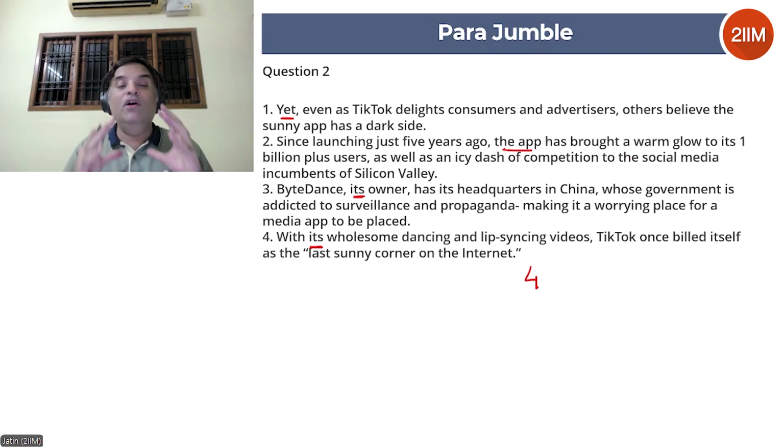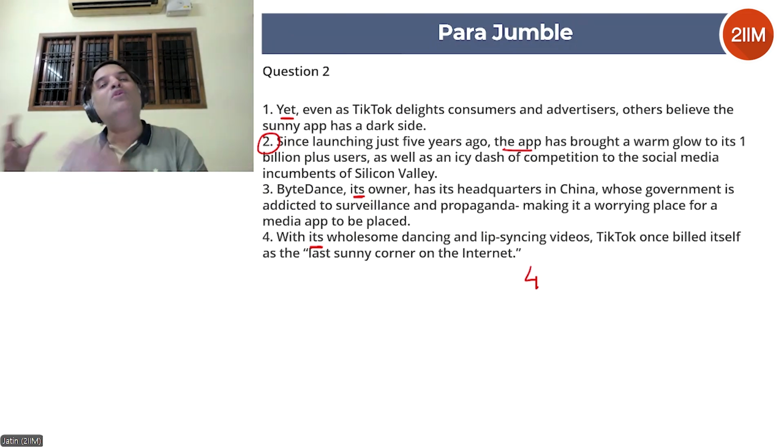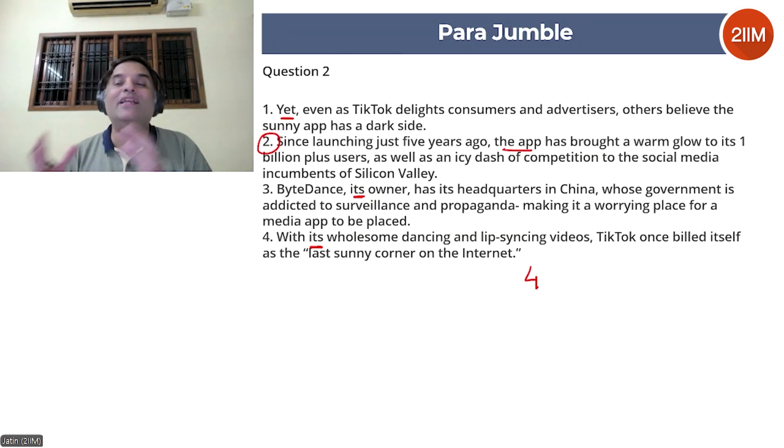Okay, now ask yourself. 4 says TikTok built itself as the last sunny corner of the internet. 2 is elaborating on that. How was it the last sunny corner on the internet? Why was it built as the last sunny corner on the internet? This happened because the app brought a warm glow to its 1 billion plus users. So this is a positive statement. So this goes very well with 2.